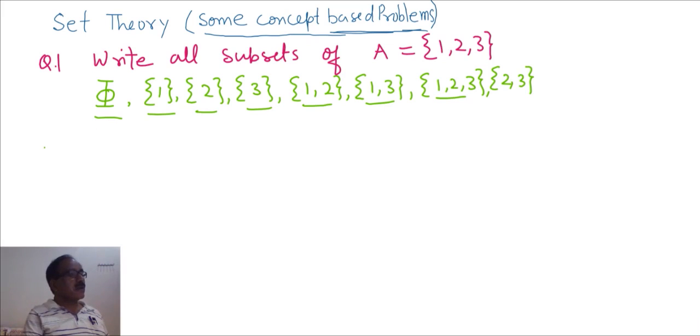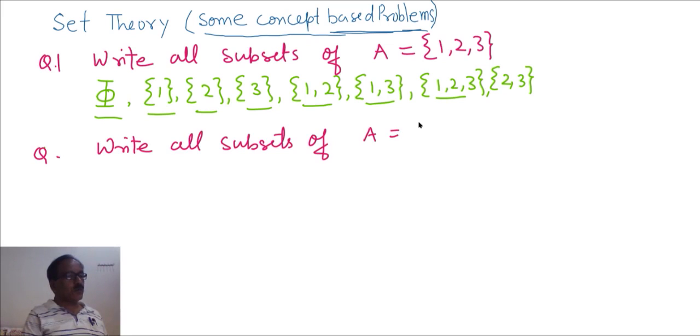So these are the subsets of set A. Now take another question. Write all subsets of set A is equal to {1, 4, 5}. See, this is a very important problem.